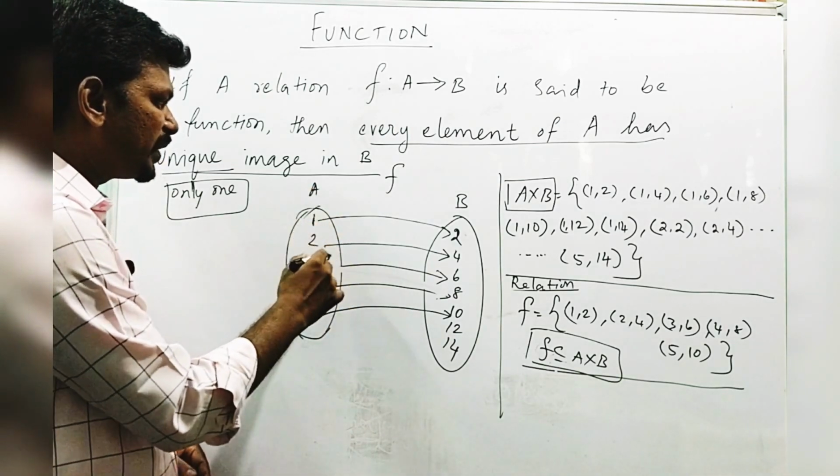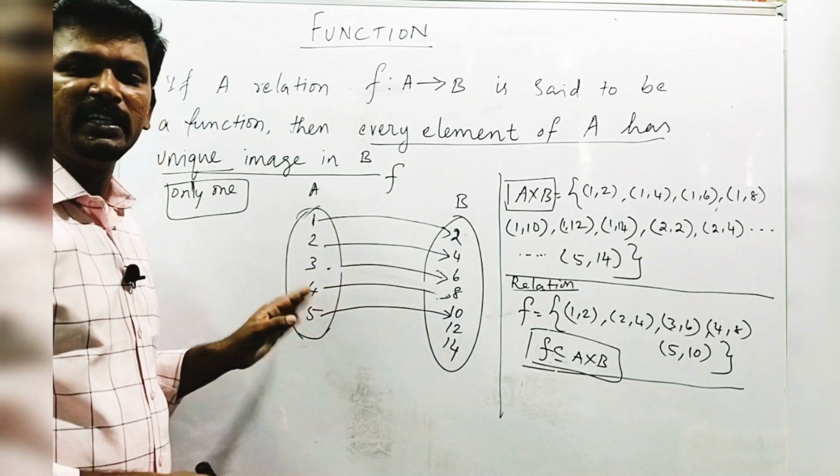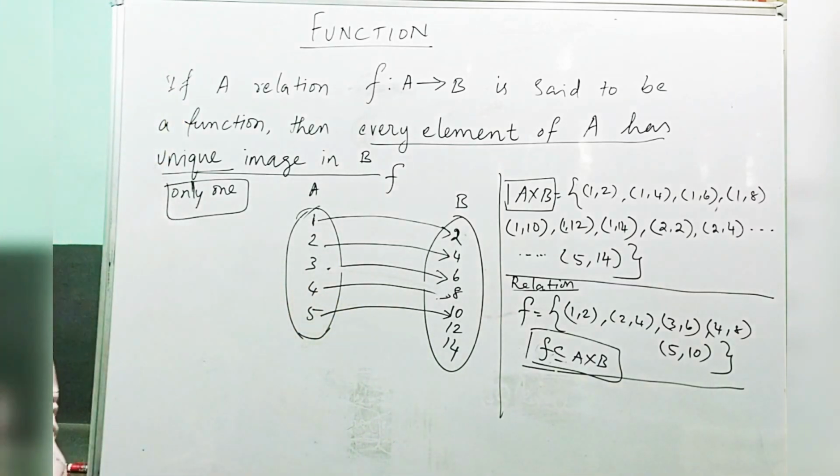If every element of the domain has a unique image in the codomain, then it is called a function. Okay, clear?